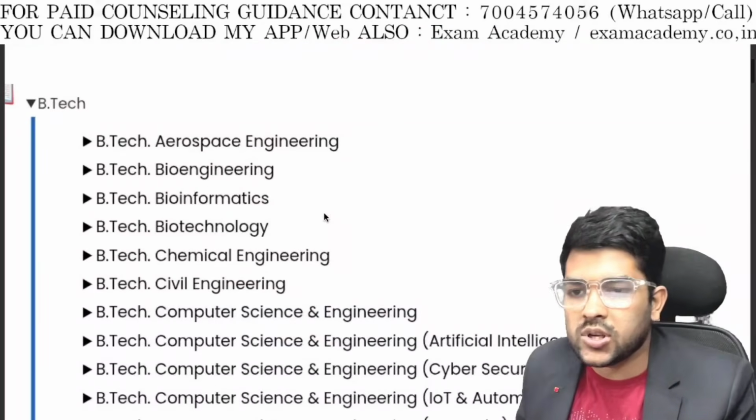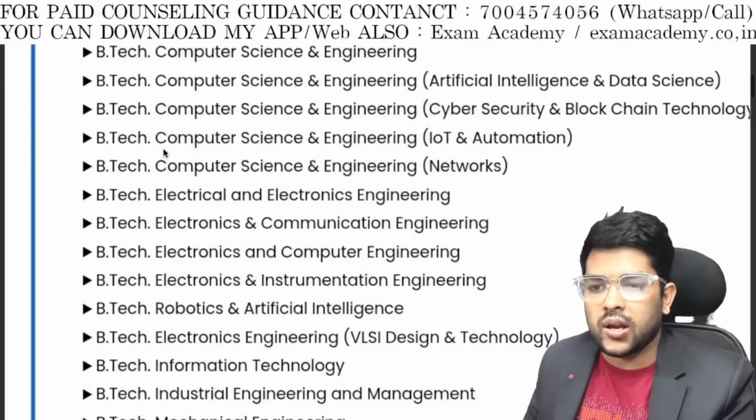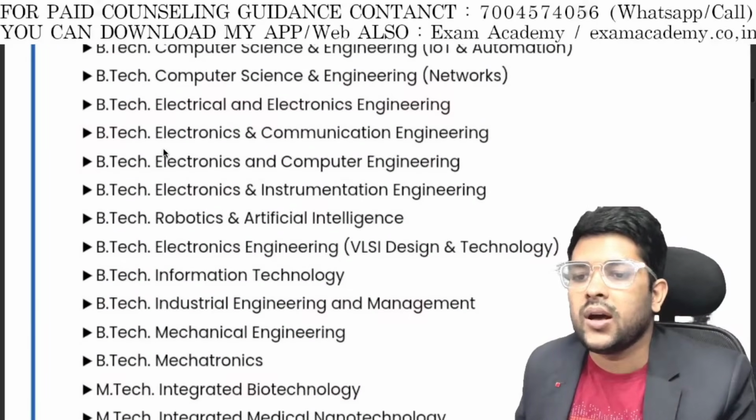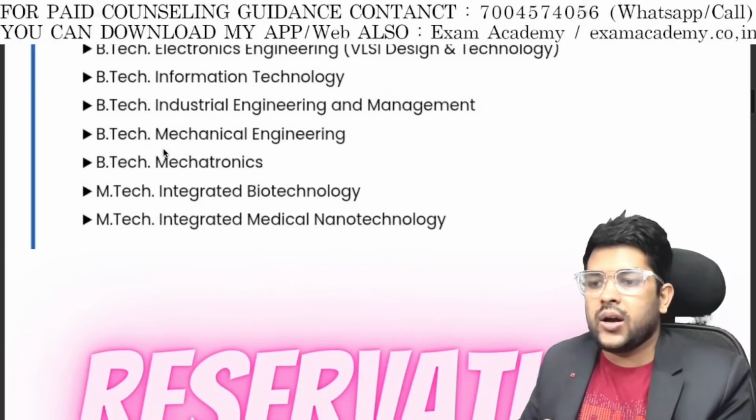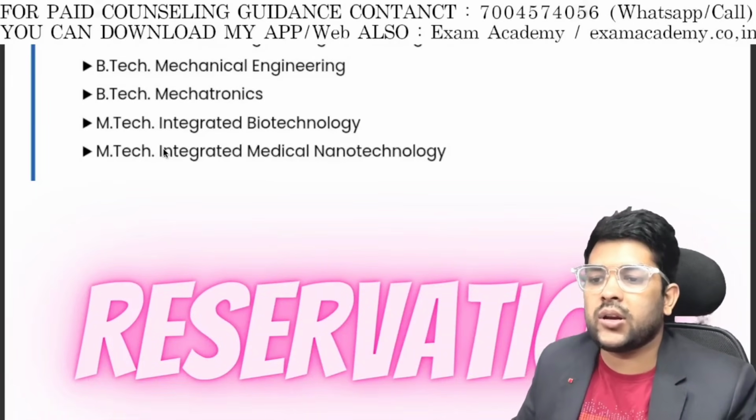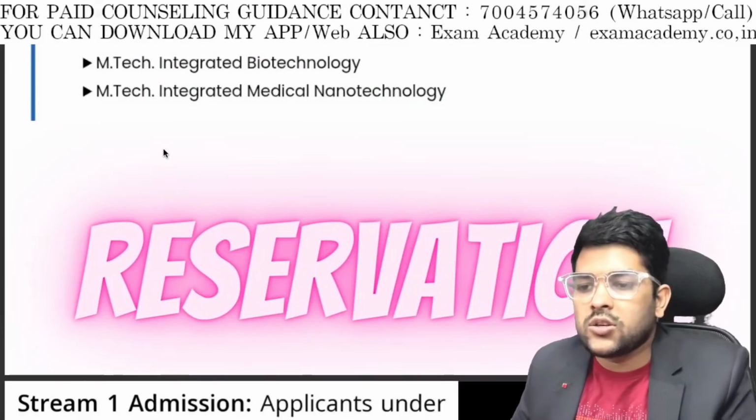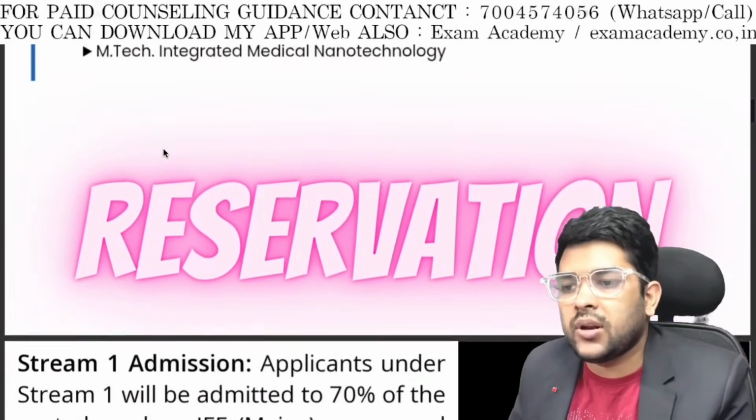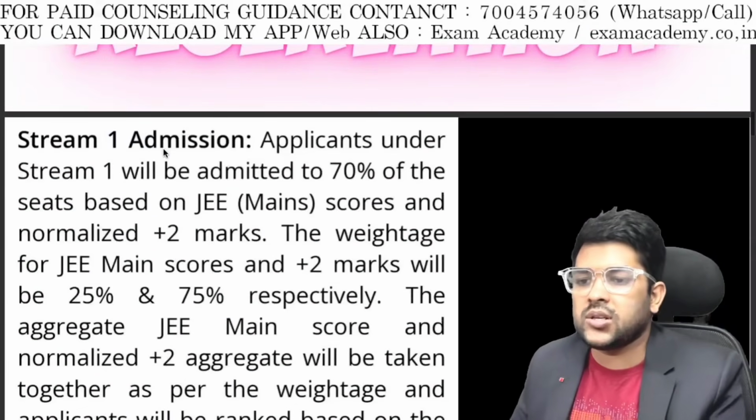What are the courses available? Here are aerospace, bioengineering, bioinformatics, biotechnology and CSE, CSE specialization, electronics and communication, electrical, instrumentation, robotics, AI and mechatronics, mechanical, MTech integrated biotechnology, MTech integrated media, medical nanotechnology. So there are multiple options available as branches in the main campus. In a second campus also some branches are available.